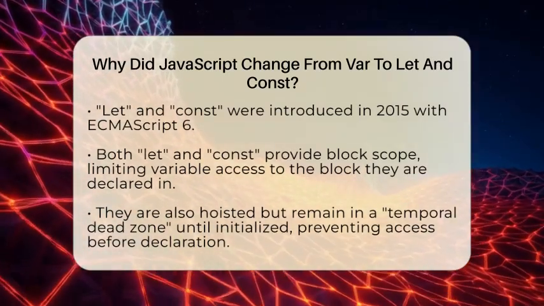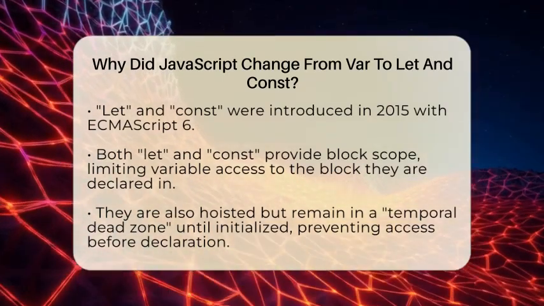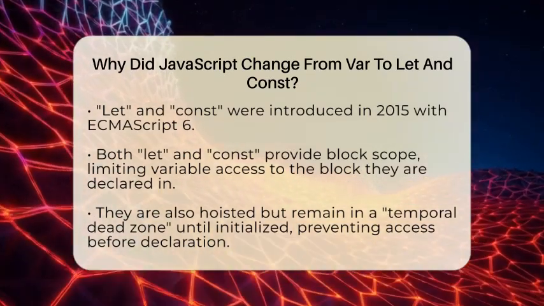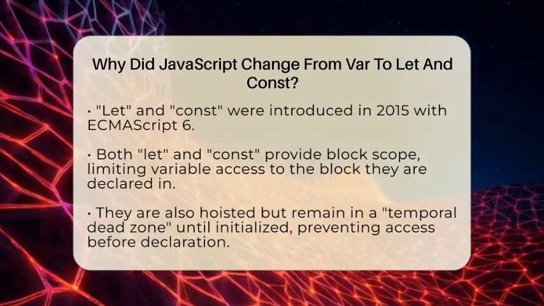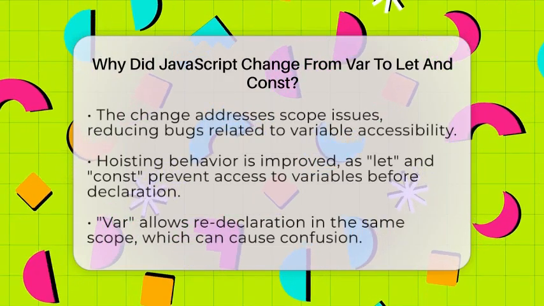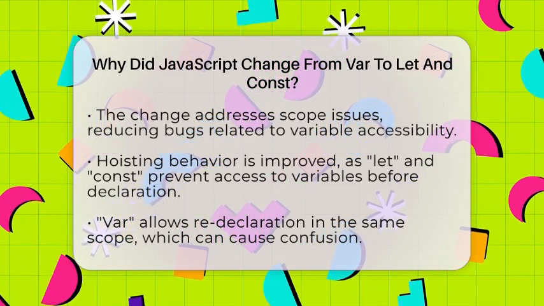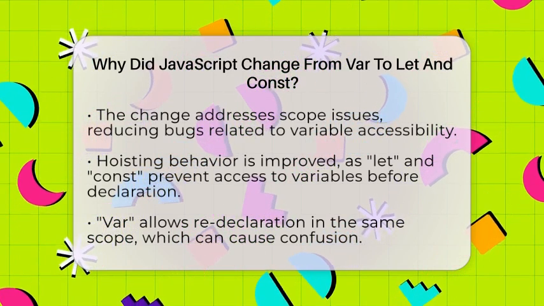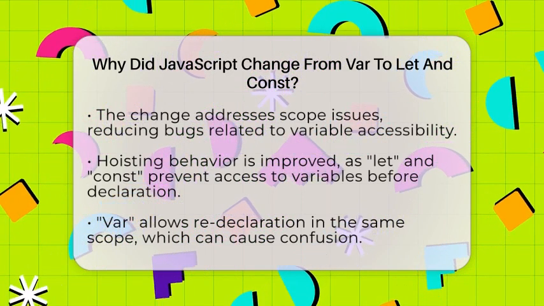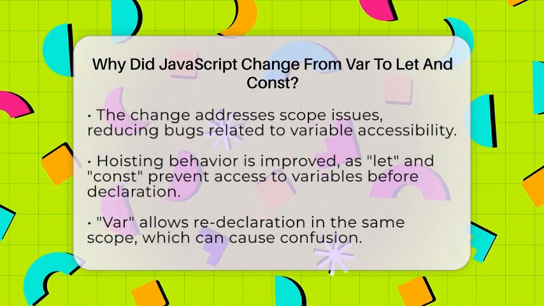So, why did JavaScript make this change? One major reason is to address scope issues. With var, variables can be accessed outside their intended scope, which can lead to bugs that are hard to track down. Let and const solve this problem by ensuring that variables are only accessible within their block. Another reason is the hoisting behavior. While var allows you to access variables before they are declared, let and const prevent this. This helps avoid unexpected behavior that can occur when accessing variables too early.